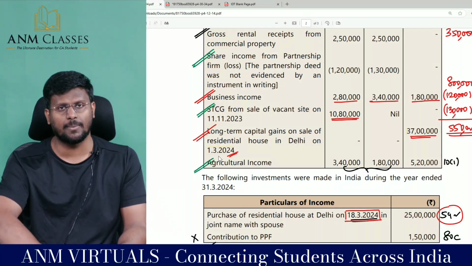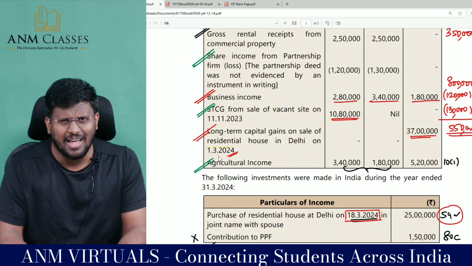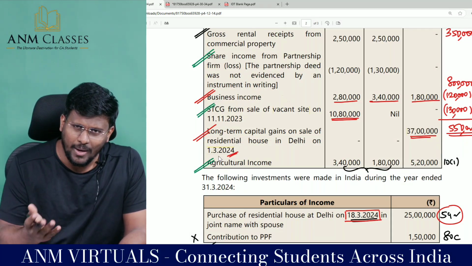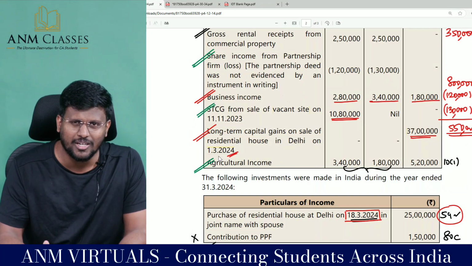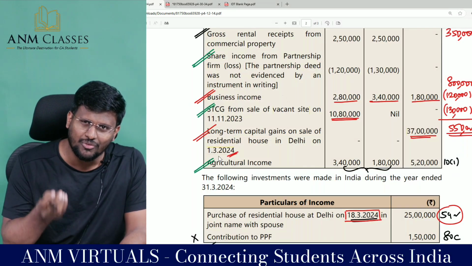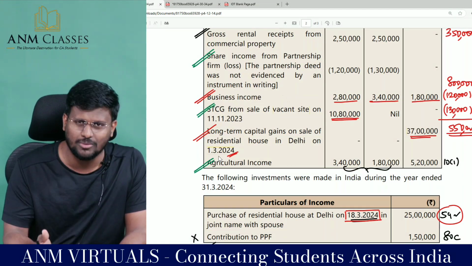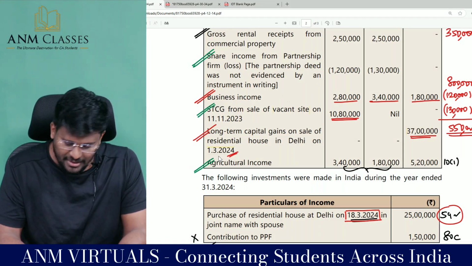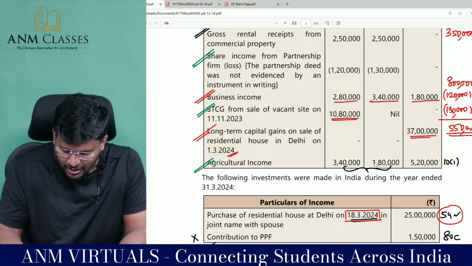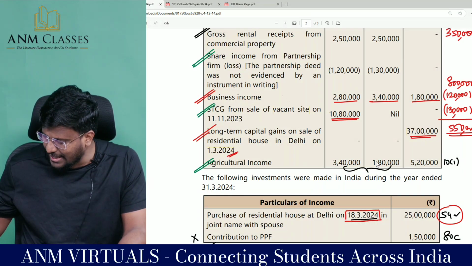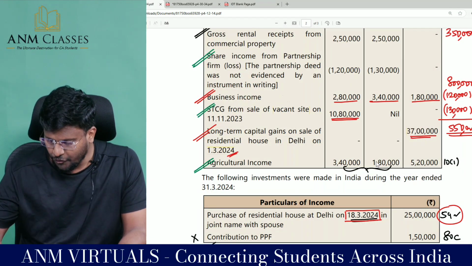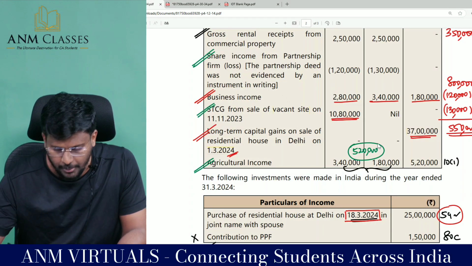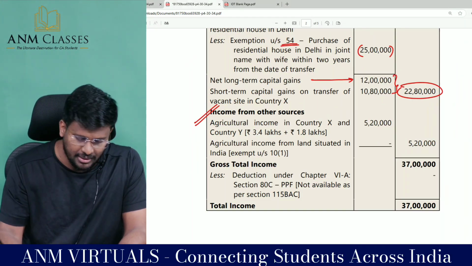coming to agriculture income. If the agriculture land is situated in India, then it is exempted under section 10(1). Whereas if the agriculture land is situated outside India, that will not be treated as agriculture income at all. So it will be taxable, my dear lovable students. So 3,40,000 plus 1,80,000 comes to 5,20,000 of agriculture income earned from outside India will be taxable.